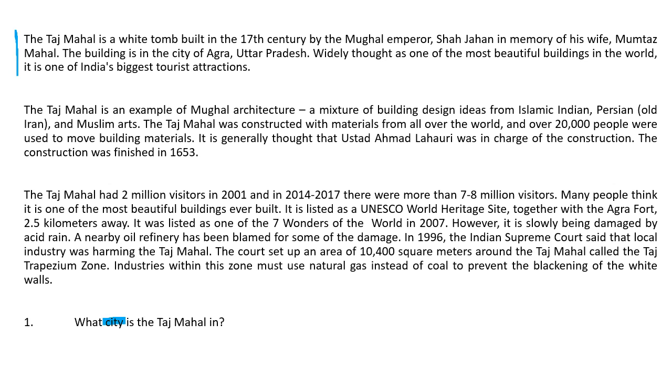The building is in the city of Agra. Now there's a comma, and then it says Uttar Pradesh. So what we can guess is that the city name is going to be Agra, and the province name is going to be Uttar Pradesh, like saying Mae Sot is in Tak province, or Mawdi is in Karen state.